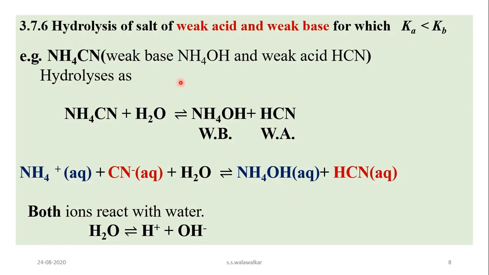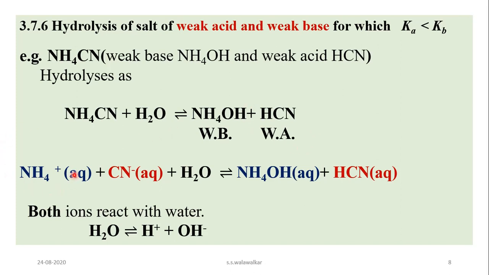Another type of hydrolysis of salt of weak acid and weak base is that for which Ka, the dissociation constant of the weak acid, is less than the dissociation constant of the weak base. An example of this type of salt is ammonium cyanide, which is obtained from weak base ammonium hydroxide and weak acid hydrogen cyanide. When ammonium cyanide is dissolved in water, it produces ammonium hydroxide and hydrogen cyanide.